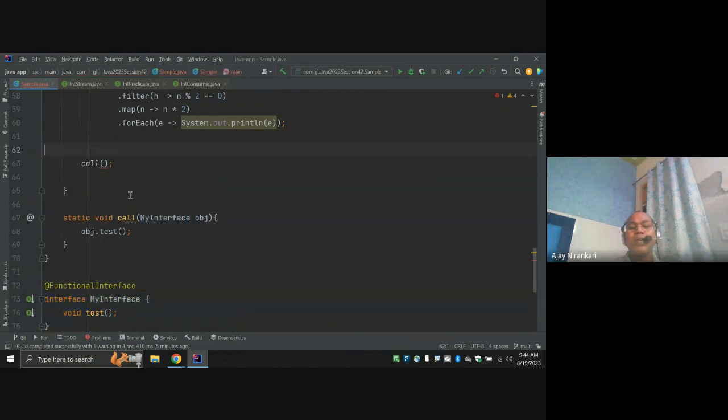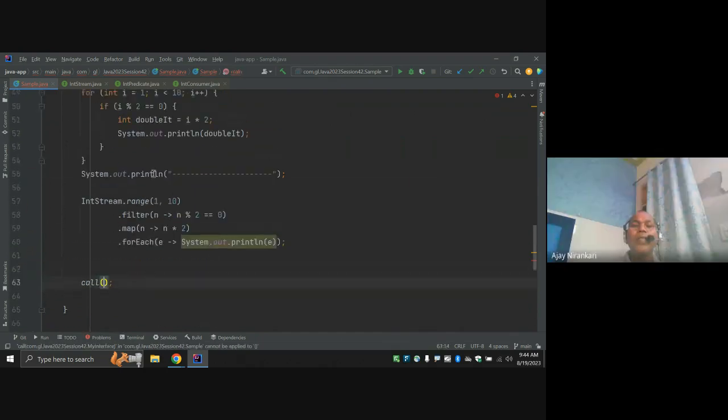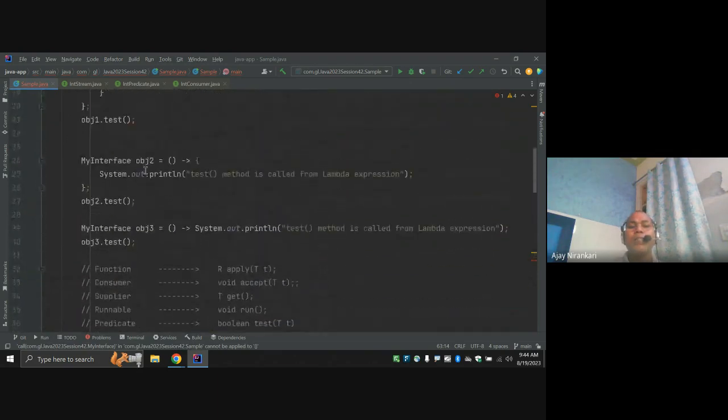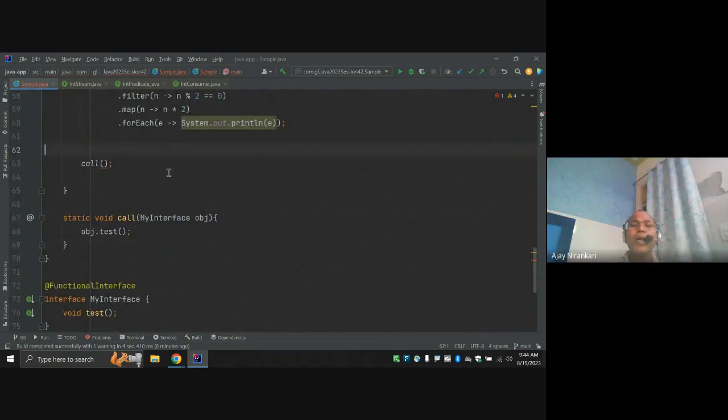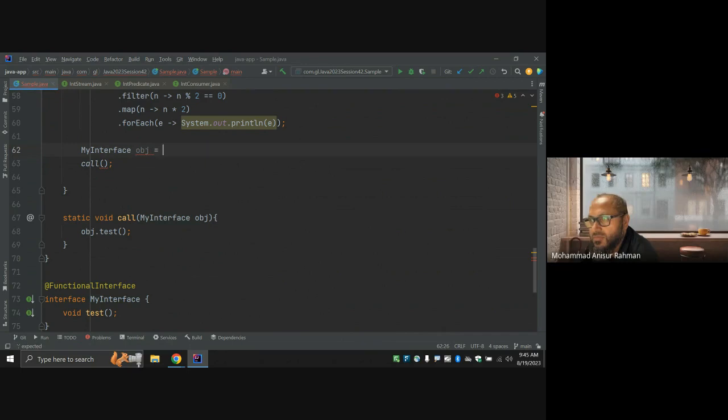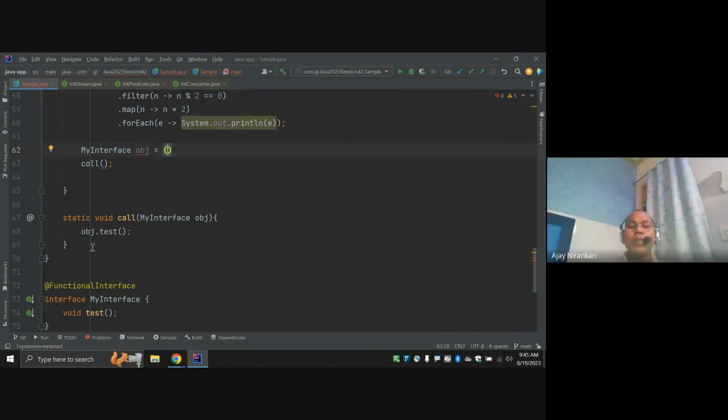Here it is a functional interface, so I can pass the lambda expression here. I can pass object 1, object 2, object 3, anything, right? Even here, this is my functional interface. I create obj equal to a lambda expression, because this is a functional interface. So I can implement this method in a lambda expression and just System.out, right?